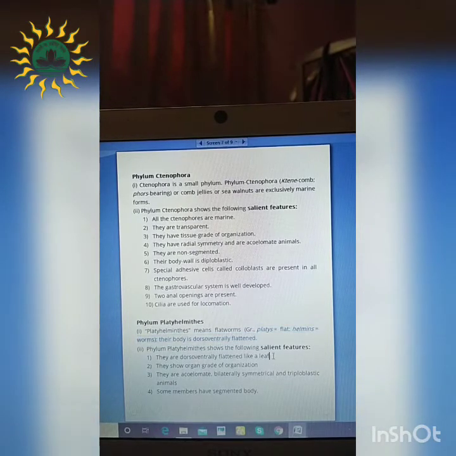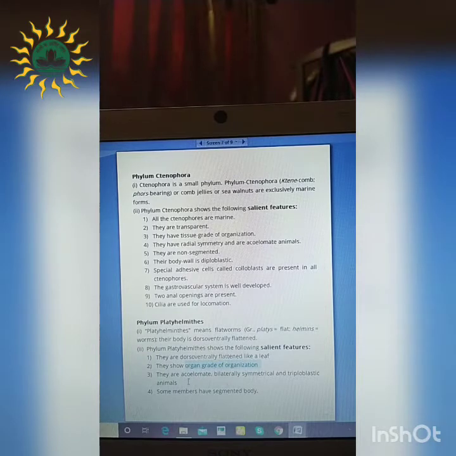Firstly, they are dorsoventrally flattened like a leaf. If you consider the leaf, it has two separate surfaces. One is dorsal, another one is ventral, right? So two different surfaces are present, and thereby it is referred to as a dorsoventrally flattened structure. They show an organ grade of organization. Previously we have studied that the tissue level of organization is present. In this one, the organ grade of organization is present.